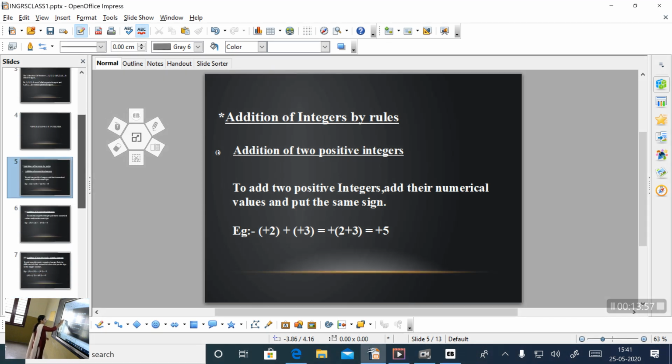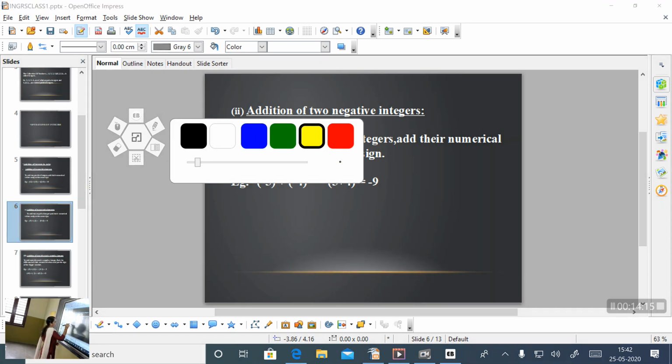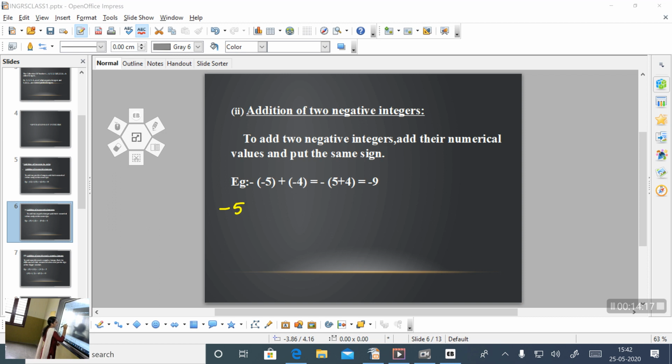Next case. Suppose that 2 integers are negative. That is addition of 2 negative integers. So, here we want to consider any 2 negative integers. Here I am going to consider 2 integers as negative integers -5 and -4. You can choose any 2 negative numbers. We want to add them. That is -5 plus -4.